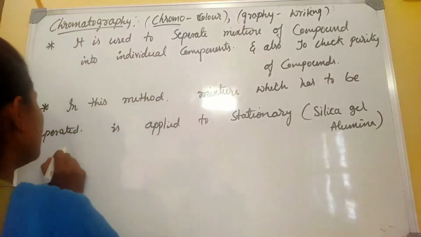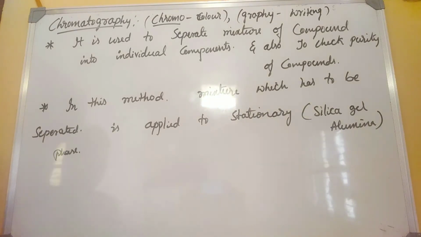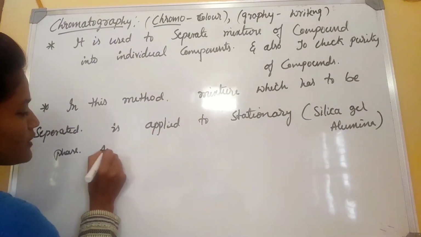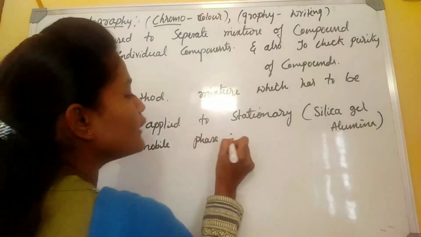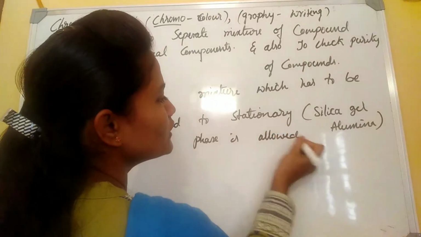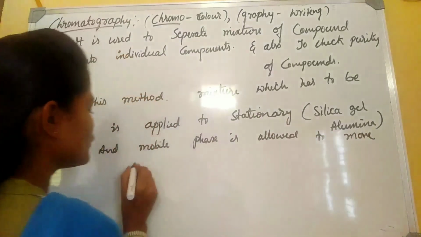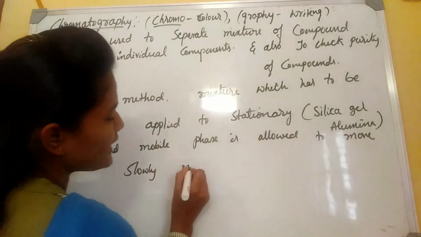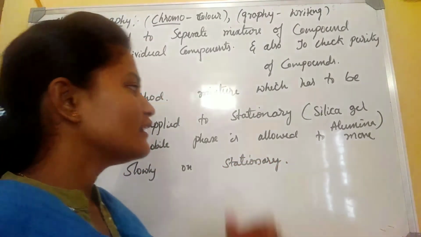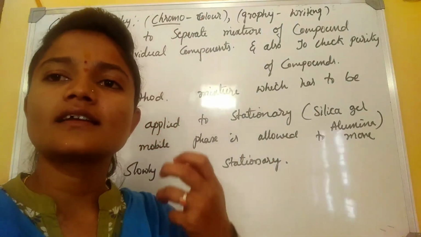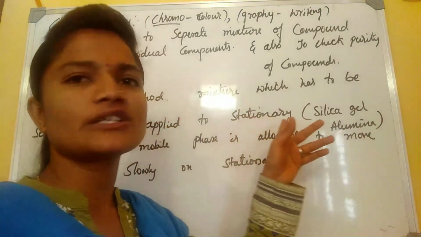to the stationary phase. In that, the mobile phase is allowed to move slowly on the stationary phase. Get it? Move slowly on the stationary phase. In that mobile phase, different types of compounds are moving at different rates on the stationary phase.